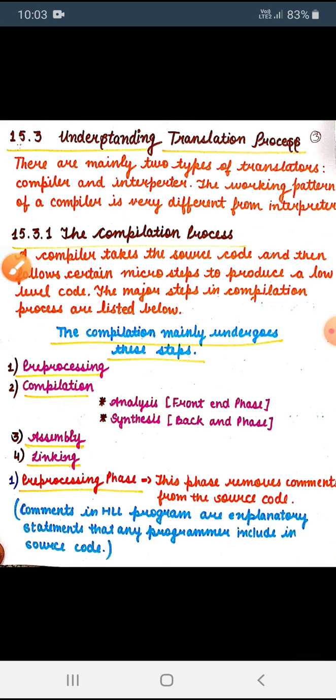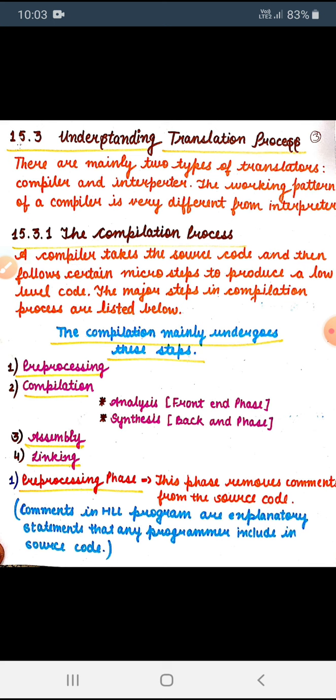Preparation for the conversion: the first step is the pre-processing phase. This phase removes comments from the source code. What do you mean by comments? Comments in a high level language program are explanatory statements that any programmer includes in source code.